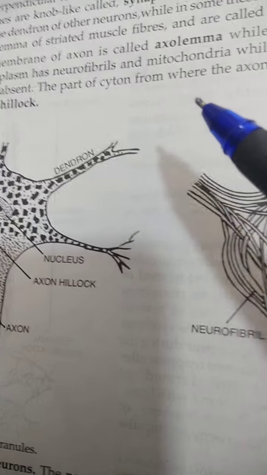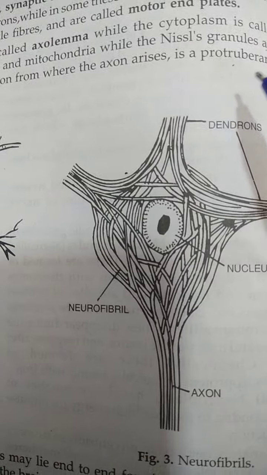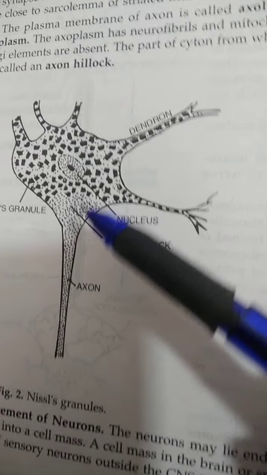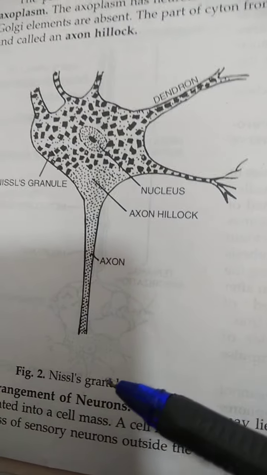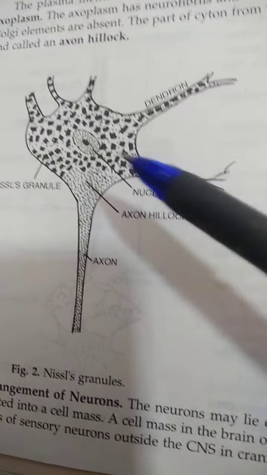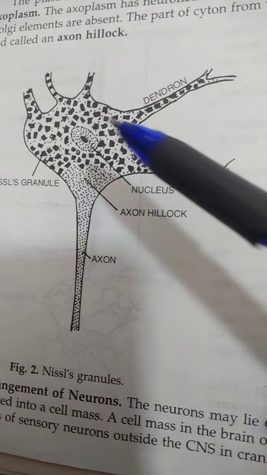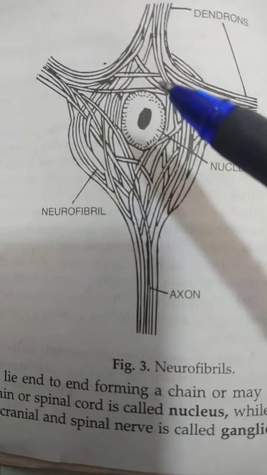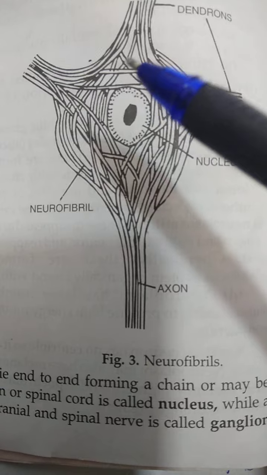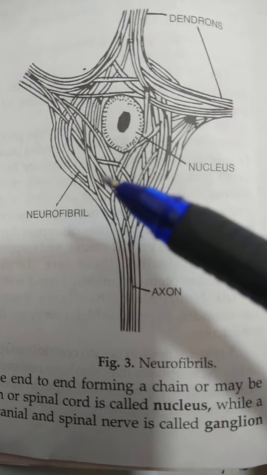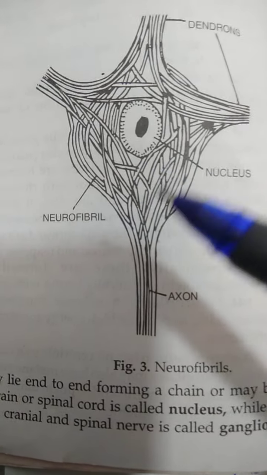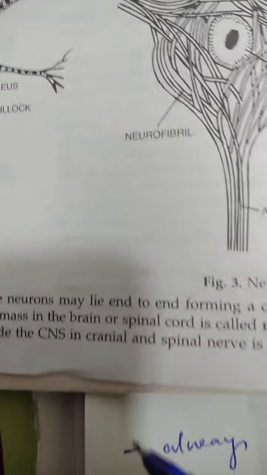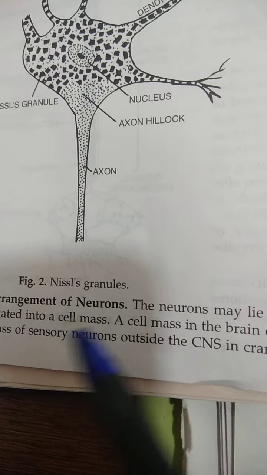The part of the cyton from where the axon arises is a protuberance. This is that protuberance, we call this the axon hillock. So you can see the neuron part showing the Nissl granules. The cyton part has the Nissl granules, as shown here, whereas here the neurofibrils are also shown. Actually both of them are present together. This is just to make things clear, but otherwise both the neurofibrils and the Nissl granules are present in the axon. Okay, then let's move on to the arrangement of neurons.